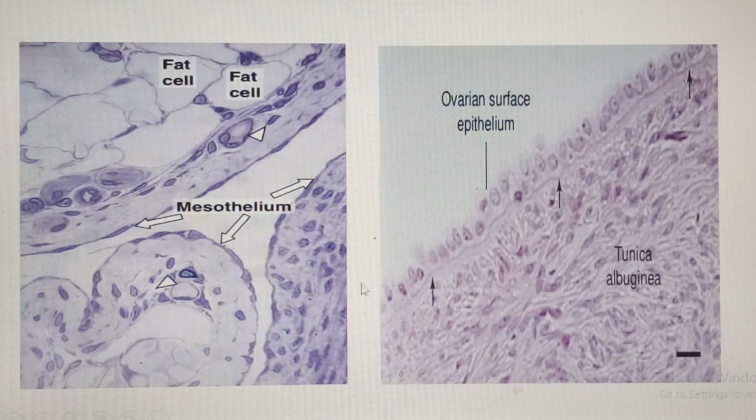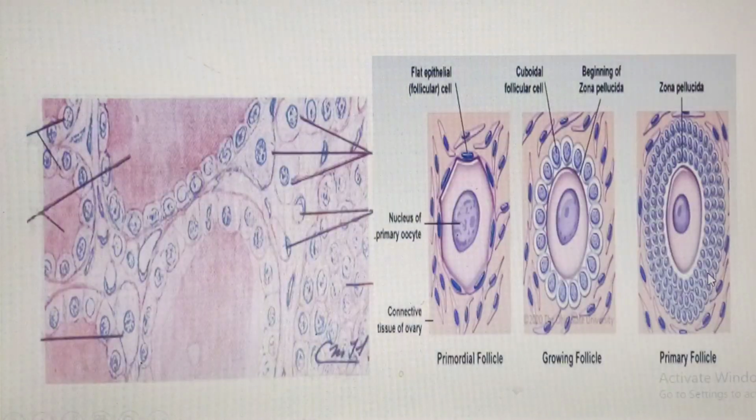But in the case of the ovary, we see simple cuboidal epithelium, the so-called germinal epithelium. But I've said that it's a misnomer, because it's not going to give rise to the female eggs, the female ovum or the secondary oocyte at the end of the day. It is just going to line the ovary. But at old age, it may regress or shrink and assume a squamous surface. So there we are.